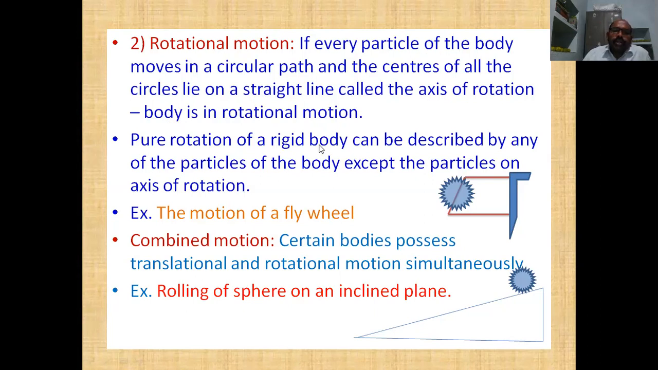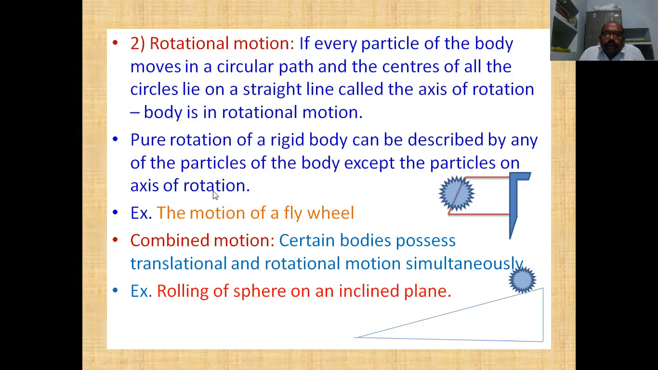Now, pure rotation of a rigid body can be described by any of the particles of the body except the particles on the axis of rotation. The particles other than those on the axis move in circular paths. The particles on the axis do not move in circular paths. Since they are pinpoint particles, we cannot identify the trace of the particle. Therefore, they are just like points. Point over point forms a line. That line is the axis of rotation.